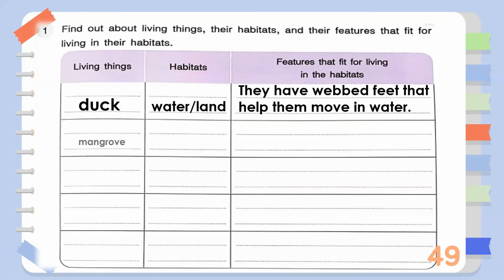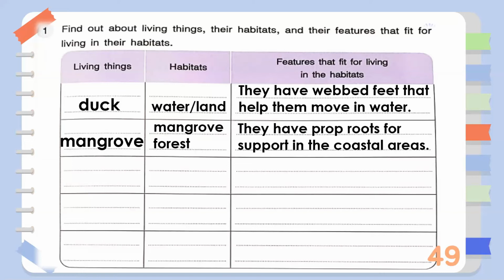For my second example, let's have mangrove. Now, where can we find mangroves? Of course, we can see them in the mangrove forest. Okay, so what are the features of mangroves? They have prop roots for support in the coastal areas.